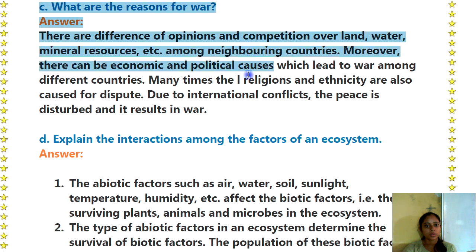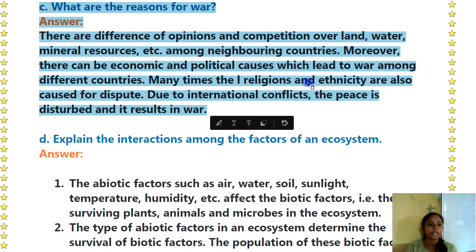C. What are the reasons for war? Answer. There are differences of opinion and competition over land, water, mineral resources, etc. among neighboring countries. Moreover, there can be economic and political causes which lead to war among different countries. Many times religion and ethnicity also cause dispute. Due to international conflicts, the peace is disturbed and it results in war.